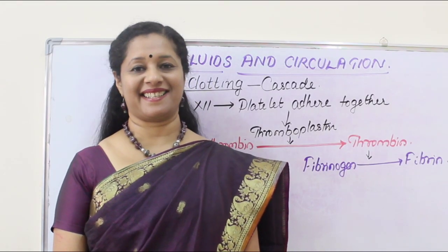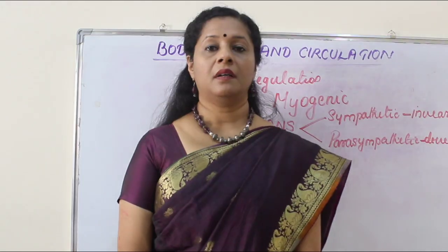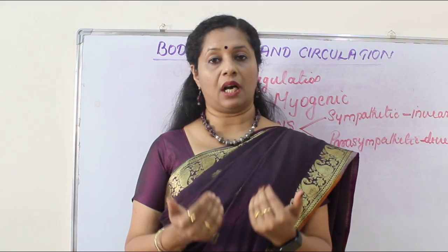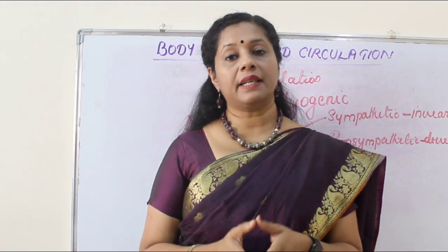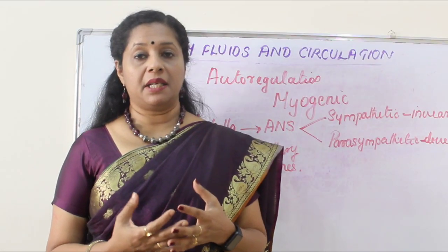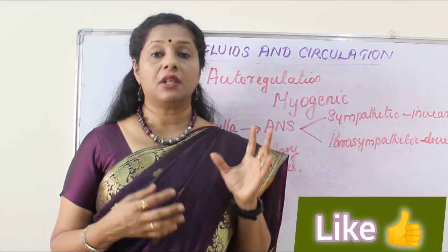I am Soumya Harikrishna. We are learning the chapter Body Fluids and Circulation. All functions of the organs should be properly regulated. We know in our body, usually brain is the one doing this function. But for heart, it is not true because heart is auto-regulatory. That means it can control its own activities. It is not under the control of the brain.